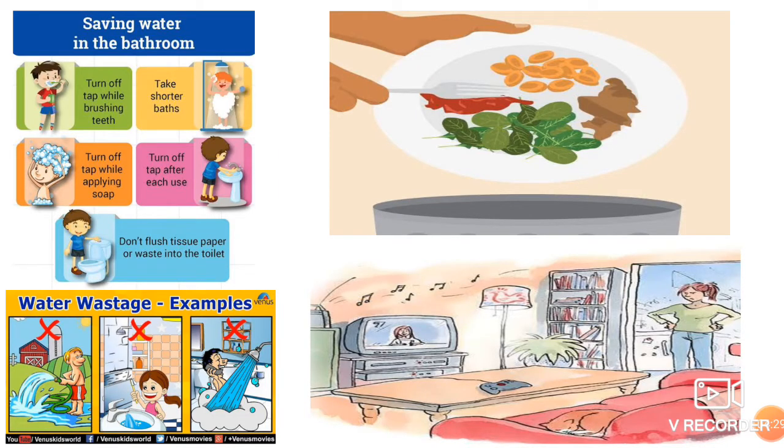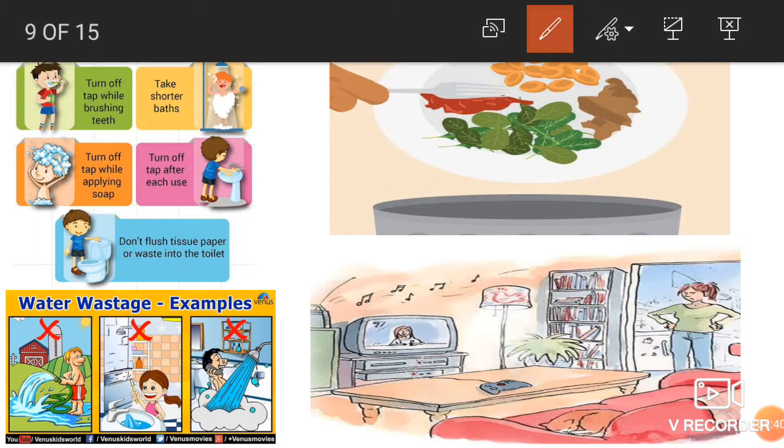And then, very important, we should not waste water, food, electricity, children. There are a few rules written over here. Turn off the tap while brushing your teeth. Take a shorter bath. Don't sit for a long time in the bathroom. Turn off the tap while applying the soap. Turn off the tap after each use. And don't flush the tissue paper or waste into the toilet because it may block the gutter line.